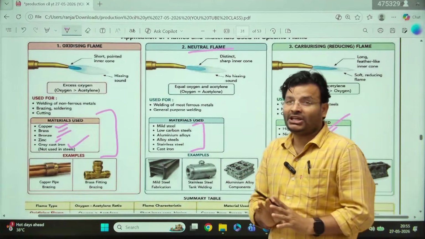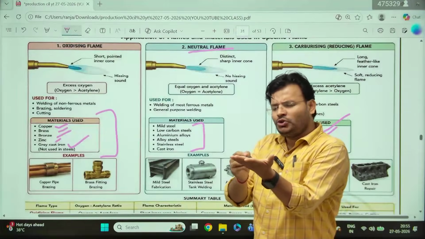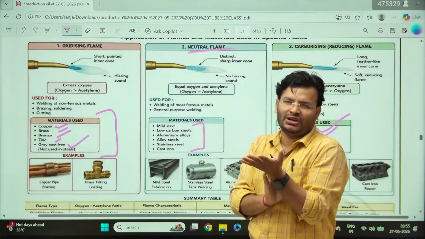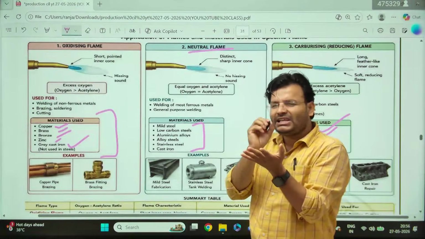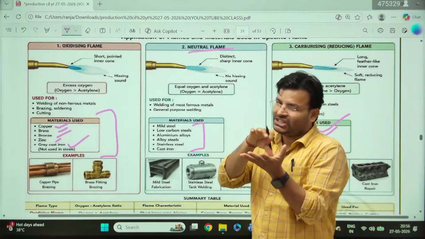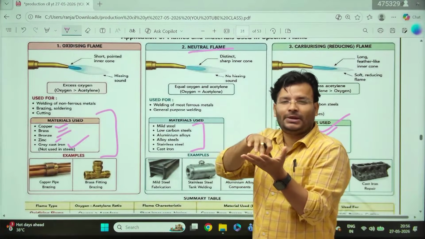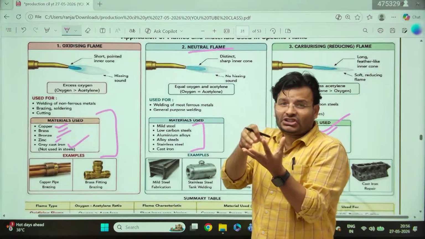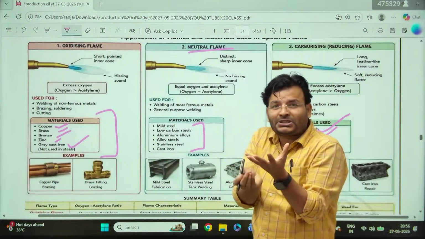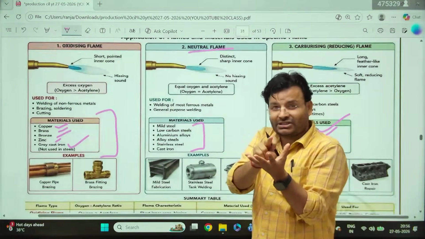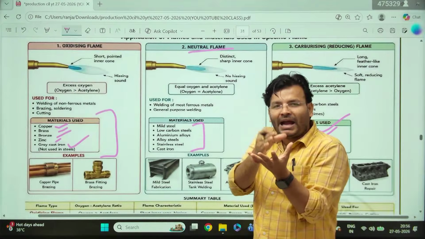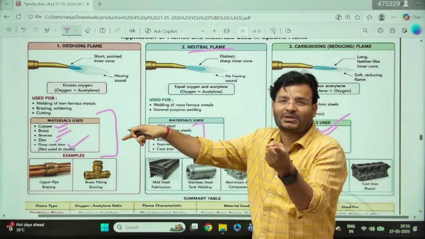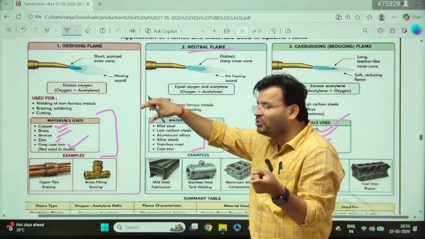Now the question is why, sir? Listen my dear friends, suppose you have a mild steel and you are going to use the carburizing flame. You have a mild steel, means the percentage of carbon is less. If I am going to use the carburizing flame, in the carburizing flame the carbon is more, sir. So it might be possible this carbon will come onto the mild steel and its percentage of carbon increases. If they increase the percentage of carbon, mild steel becomes medium carbon steel. Sir, in welding, my target is not to change the percentage of carbon, sir. But here, the percentage of carbon will change, na, sir.